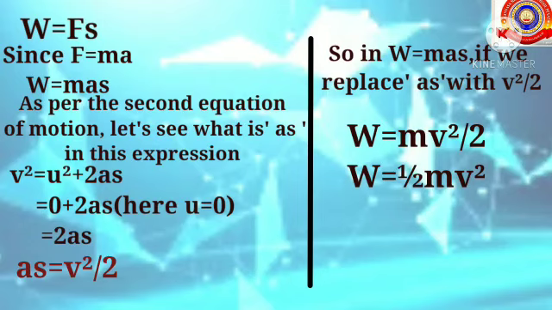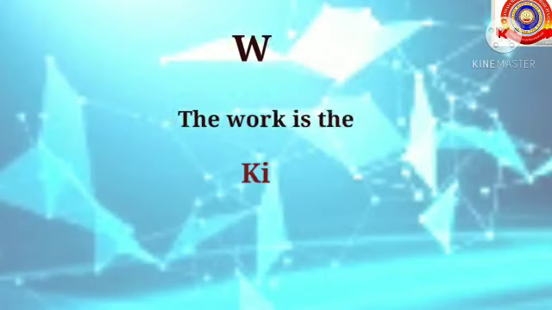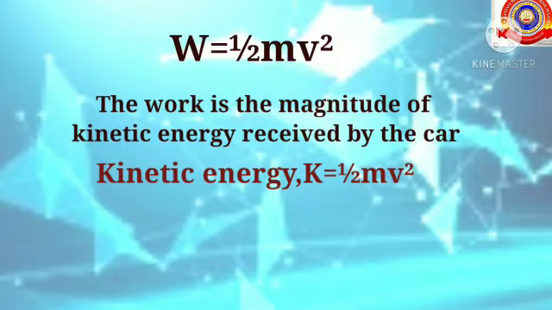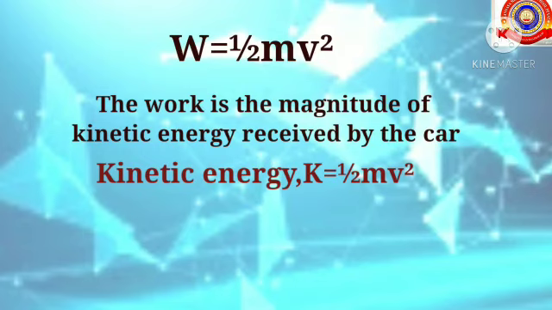So in the equation W equals mas, if we replace as with v square by 2, we will get the equation W equals mv square by 2. And by rearranging this equation, we will get W equals half mv square. So this work is the magnitude of kinetic energy received by the car. That is kinetic energy K equals half mv square. That is, when a body of mass m moves with a velocity v, its kinetic energy will be K equals half mv square. Mass and velocity of the body are the factors affecting kinetic energy here.